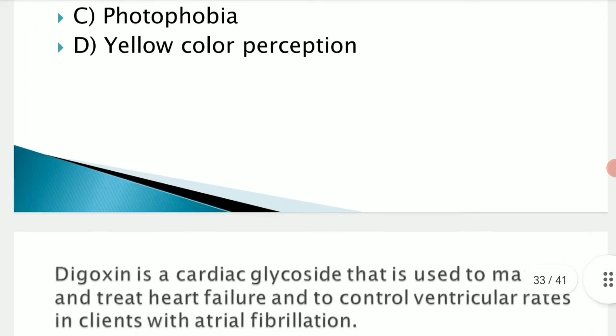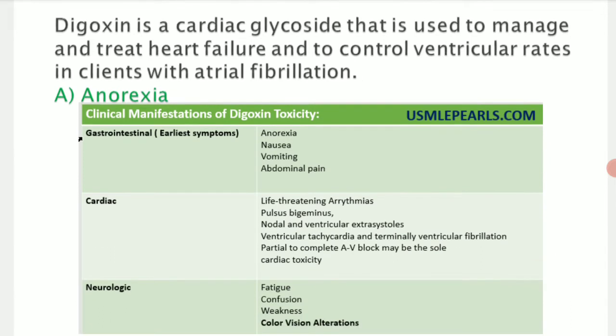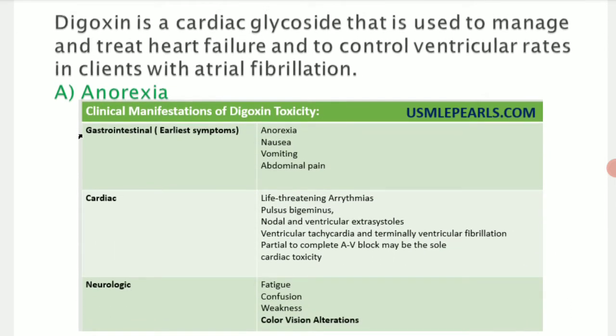Digoxin is one of the cardiac glycoside drugs used to treat heart failure and even to control the ventricular rate. If the patient has atrial fibrillation, you will administer digoxin to treat that condition. Whenever you administer digoxin and toxicity occurs, the first symptoms arise from the GI system. As early symptoms you can see anorexia, nausea, vomiting, and abdominal pain. After that the cardiac symptoms arise, and the neurological ones also. As the immediate symptom, you will have anorexia. So that is the first option, which is the correct answer here.